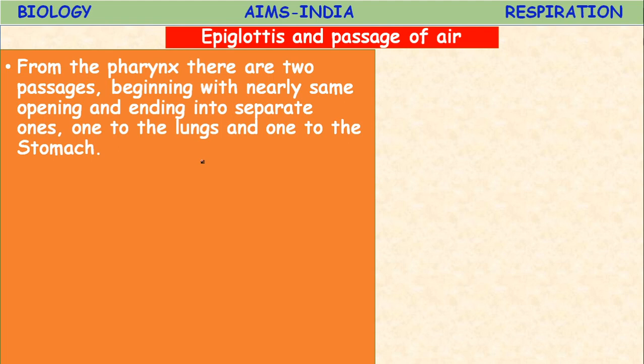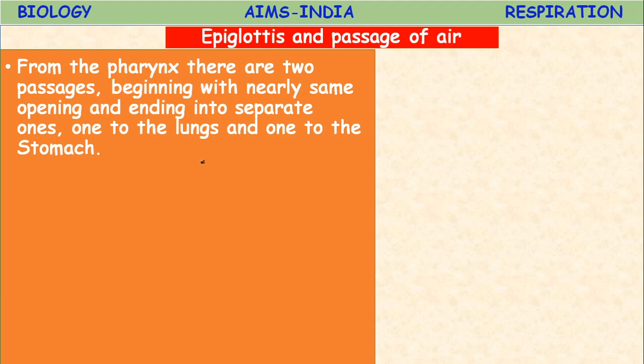Are both lungs similar in size? No. Why? For the maintenance of homeostasis, there are two lungs, left and right, of which the left lung is slightly smaller than the right lung.